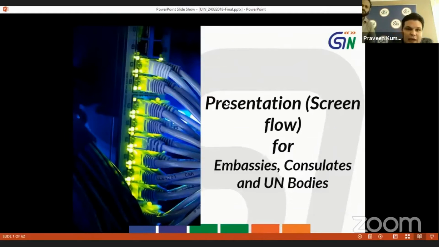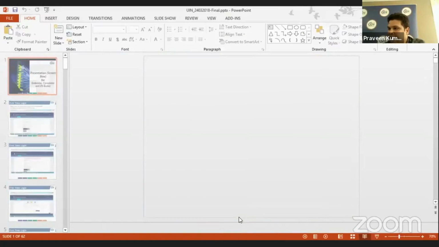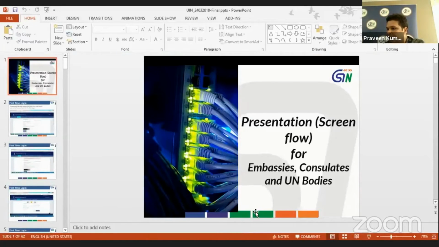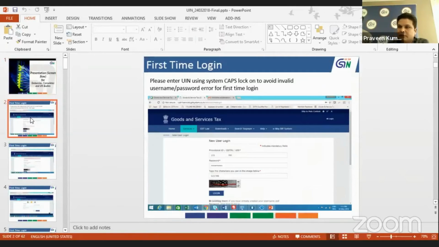So I'll take you through the flow of the screen, as well as how to enter the data and get it validated. Okay, so where is the share option? No, don't take the share option. You just go to the slide. Let's go to the next slide. It is coming. Select the share. Click on share and select the Excel option. Just share.